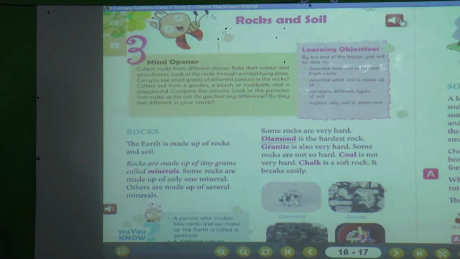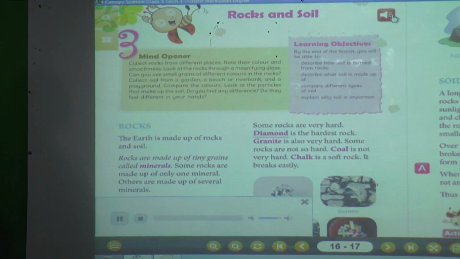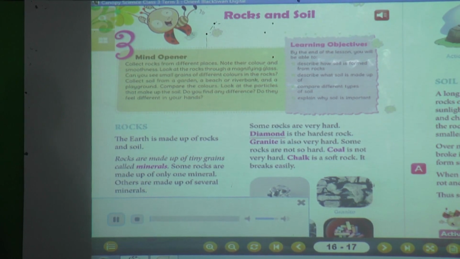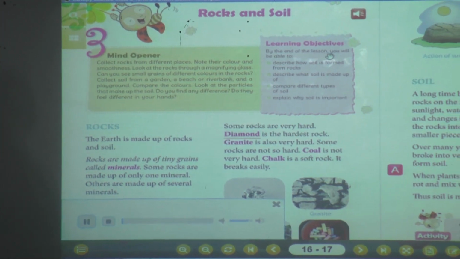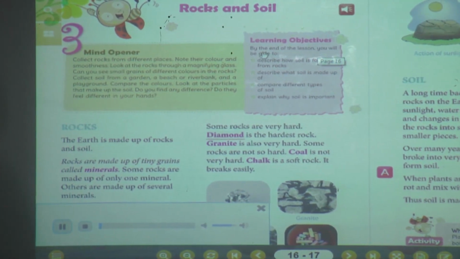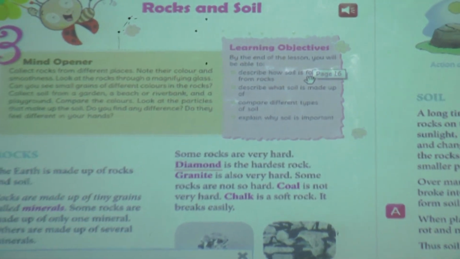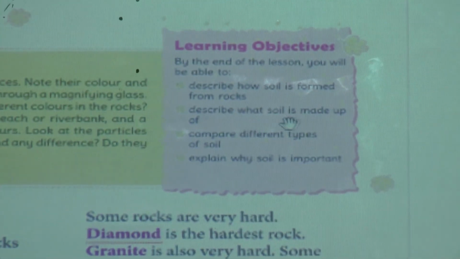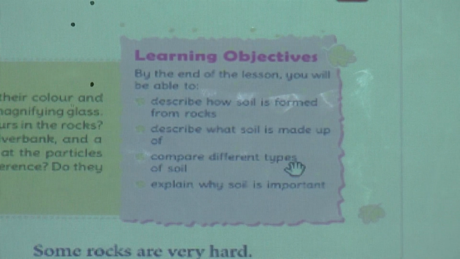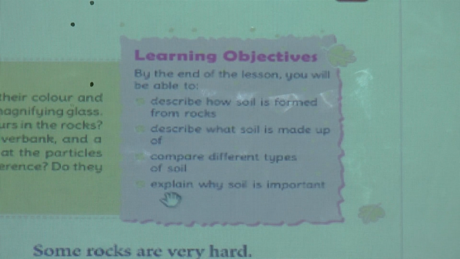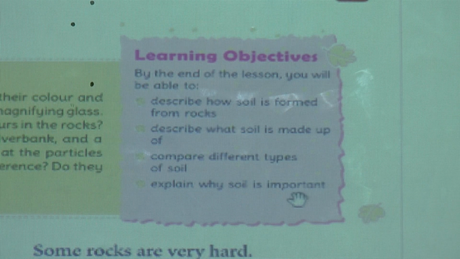Let us start our audio. Rocks and soil. Learning objectives. By the end of the lesson, you will be able to describe how soil is formed from rocks. Describe what soil is made up of. Compare different types of soil. Explain why soil is important.